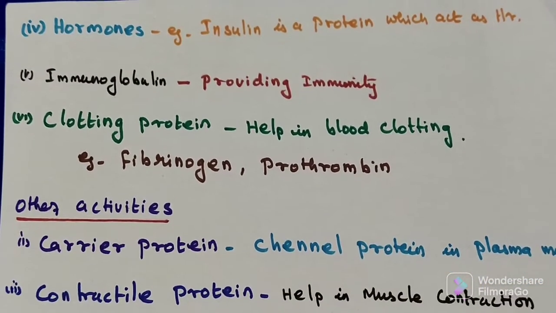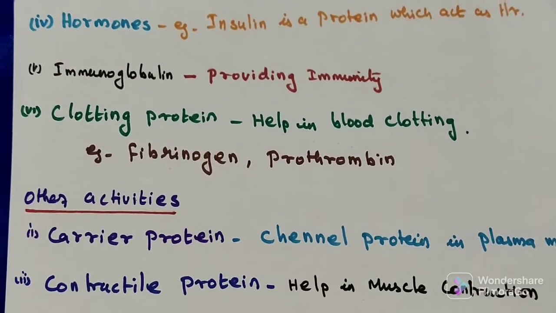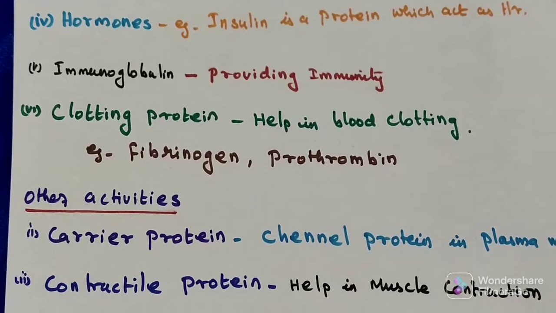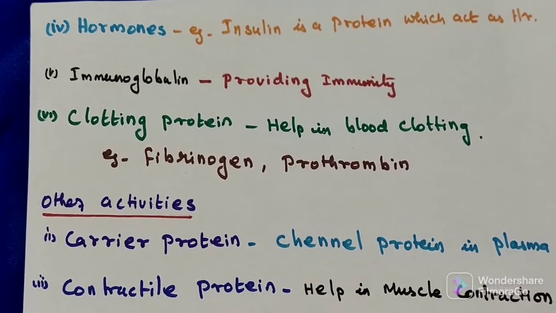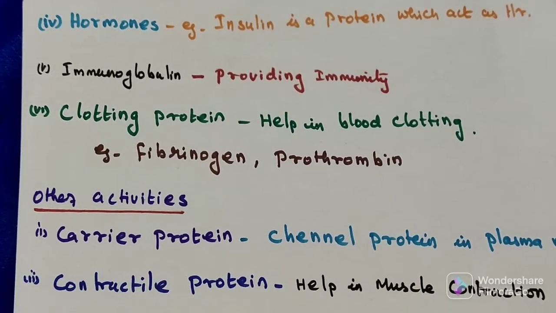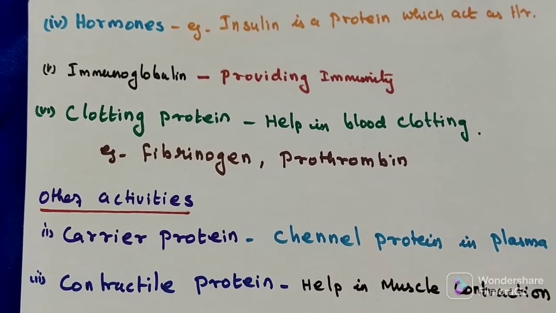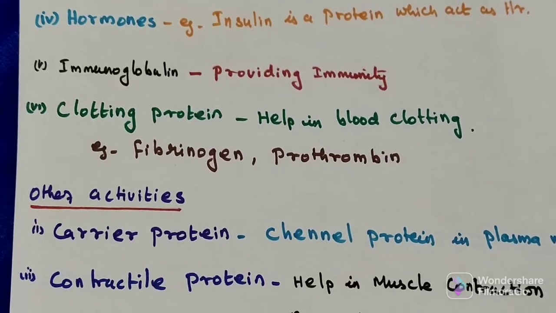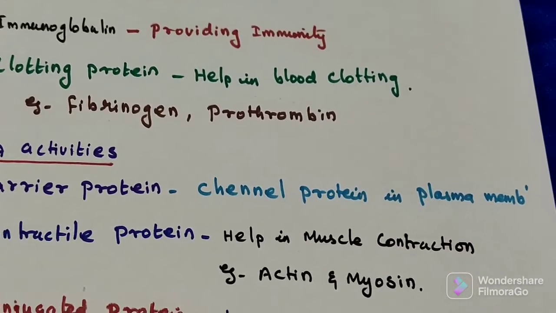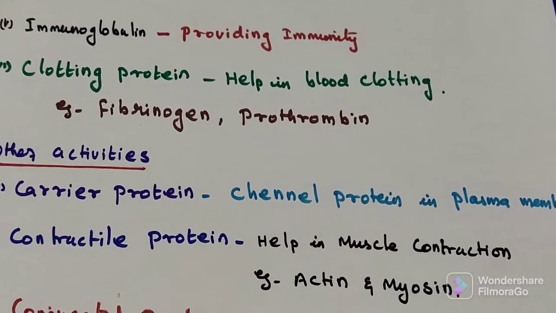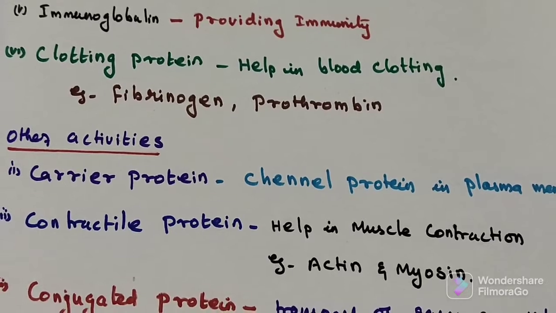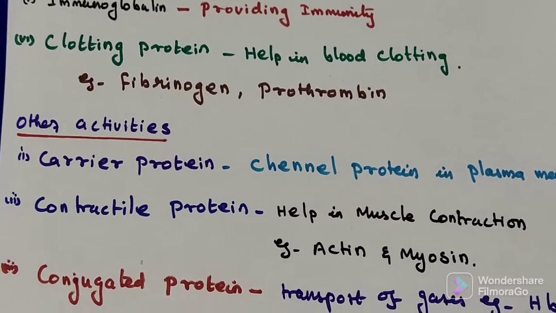Proteins help in various other activities, like carrier. If certain substances are transported across the plasma membrane and the protein just helps them to move or cross that membrane, then we call them carrier protein. For example, in the plasma membrane there are channel proteins, aquaporin, which are carrier proteins.